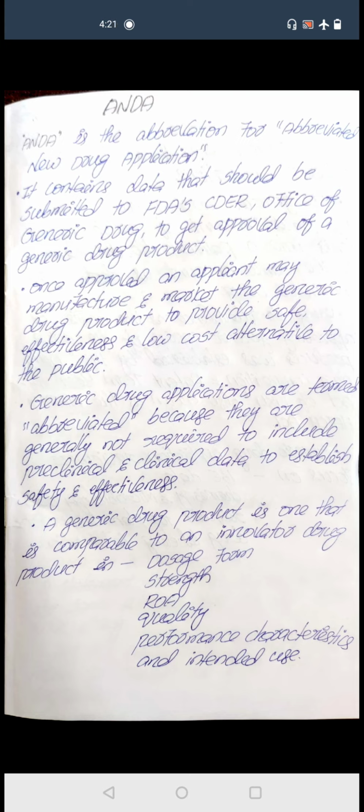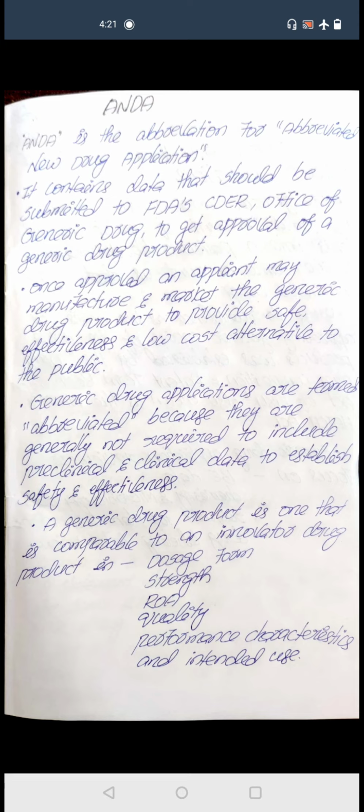This is the Office of Generic Drugs, to get approval of a generic drug product. For the manufacturing or marketing of a generic drug, we get permission from the FDA CDER by submitting one application. That application is called the abbreviated new drug application. Once the FDA gives approval, the person who is submitting this ANDA to the FDA is called the applicant.